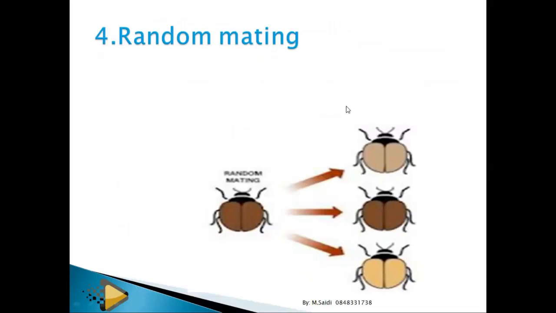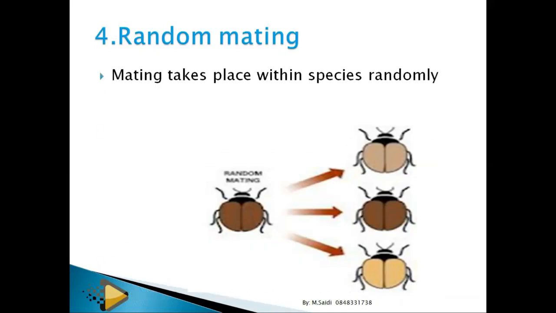For example, if you are chasing this one and then someone comes, crosses your eyes, then you leave the other and you go with this one. That is random mating. Whatever comes to your face is what you mate. I think the people who do random mating are the so-called mahoshas, eh? Yeah, they do random mating. Whoever comes, they go. What they're about is money. So that's what you call random mating.